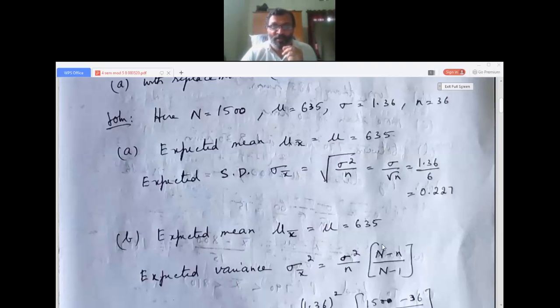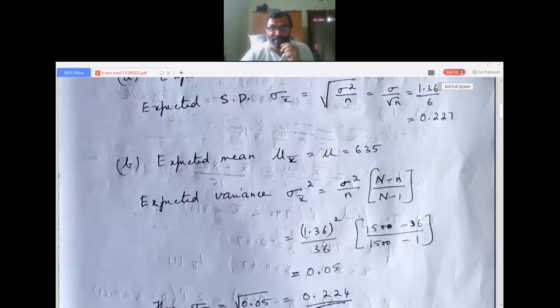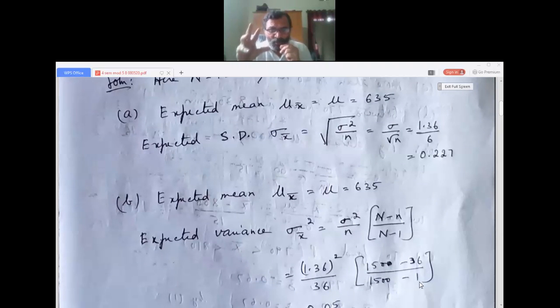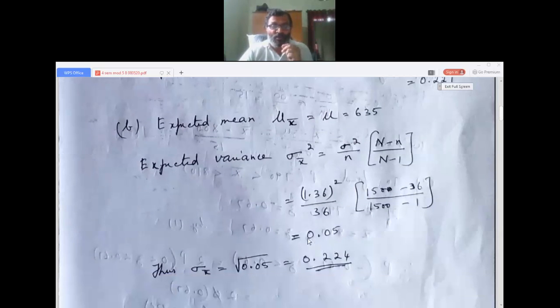Now substitute all the values. Sigma is 1.36, n is 36, and 1500 minus 36 by 1500 minus 1. The problem is very simple here; the main issue is only selecting the correct formula and the correct data. So sigma x bar squared is equal to 0.05. Thus, sigma x bar is equal to the square root of 0.05, that is 0.224.